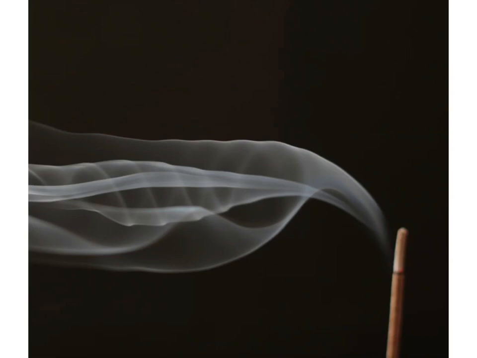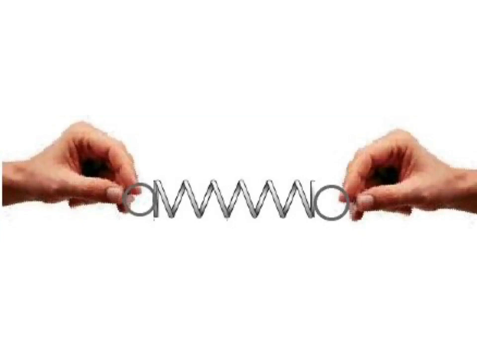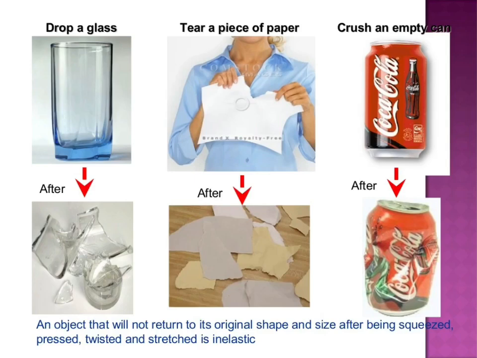Next, a force can change the shape and size of an object. For example, if we take a light spring and pull it at both the ends with our hands, then the shape and size of the spring changes. In this case, the force of our hands changes the shape and size of the spring. So these are some effects of the force.